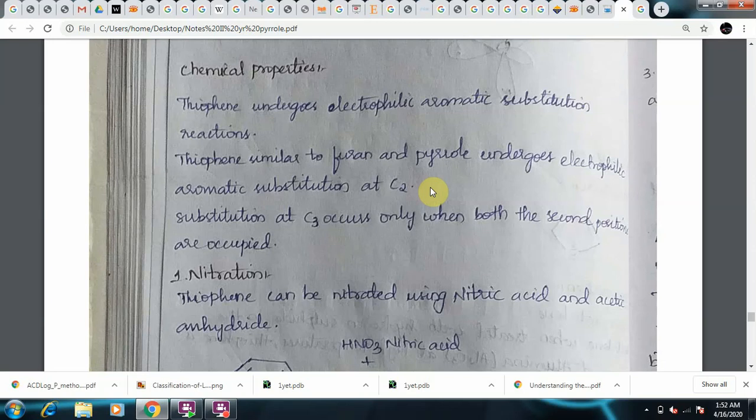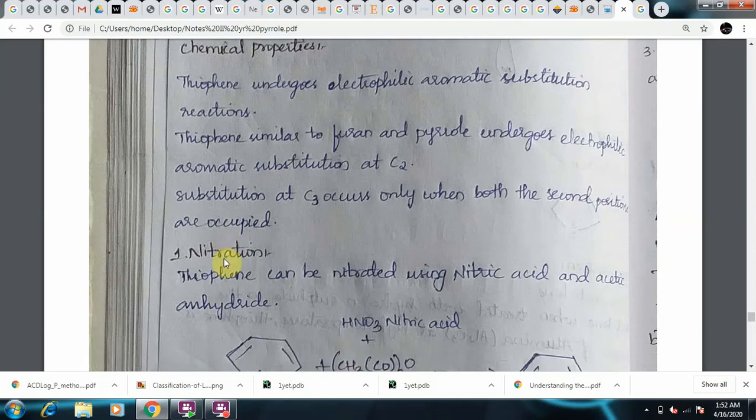In order to understand the resonance structures, refer back to the furan structure, in which we have elaborately discussed how to write the resonance structures when an electrophilic attack takes place. So here thiophene, similar to furan and pyrrole, undergoes electrophilic substitution at C2. Substitution at C3 occurs only when the second positions are occupied. So now this is the important rule. When C2 is occupied by some substituent, then only electrophilic substitution will take place at the third position, that is the C3 carbon.